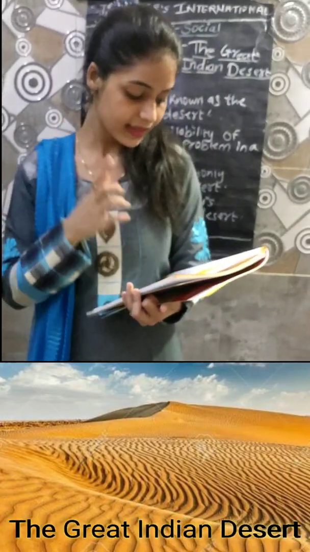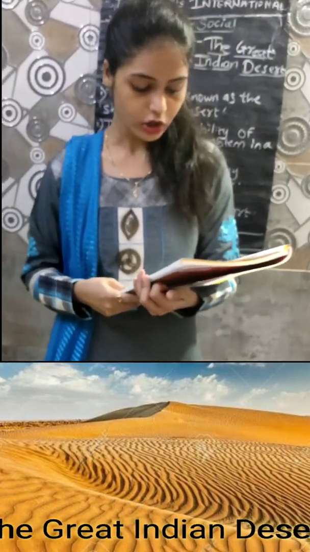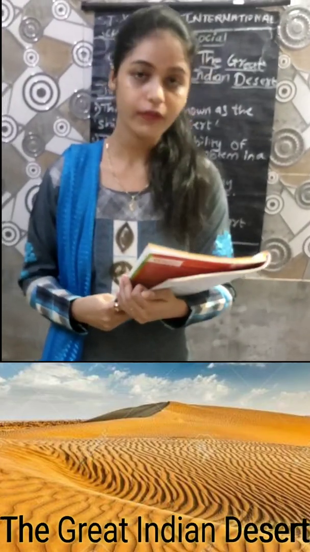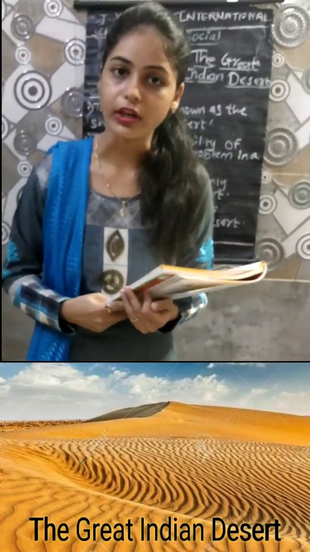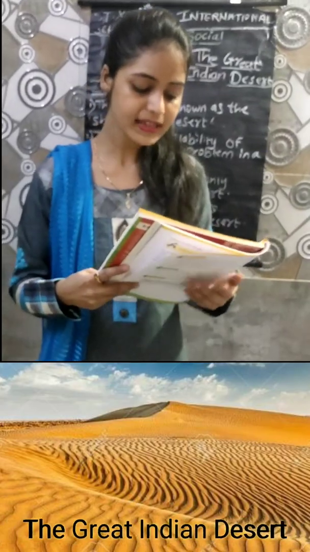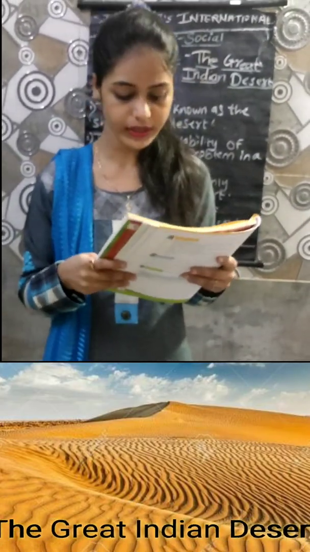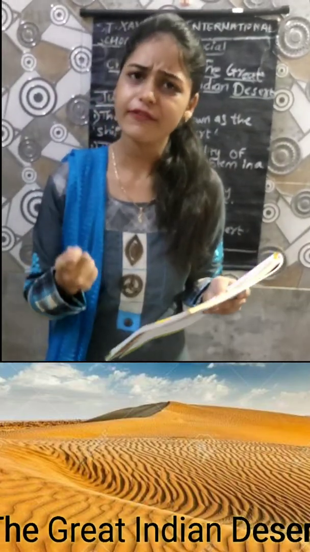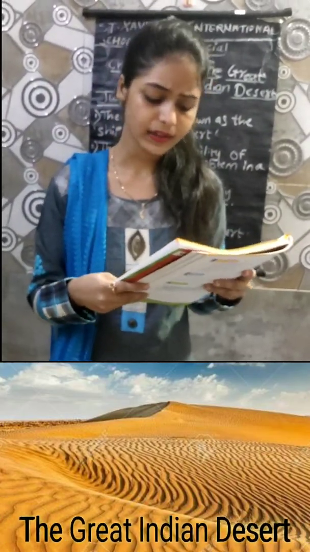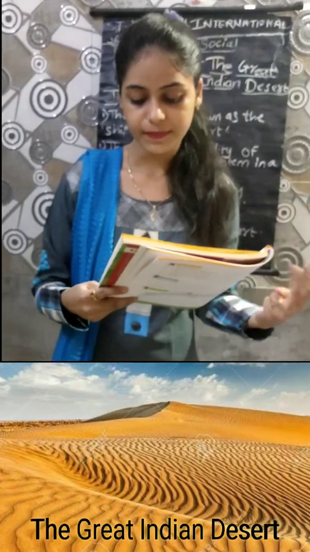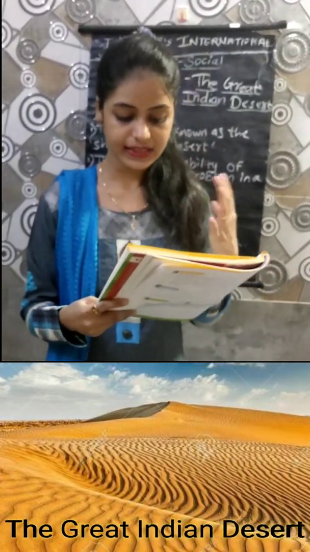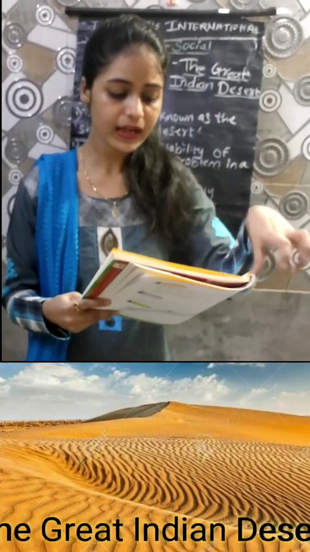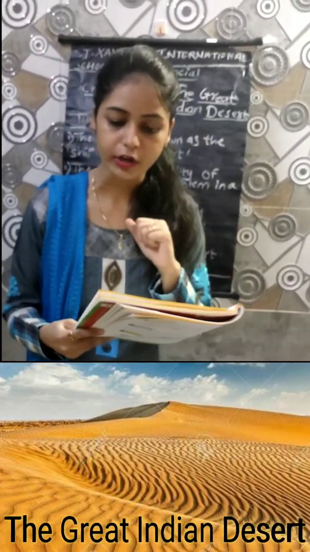There is a shortage of rain, and very few crops are grown in Rajasthan. The crops are wheat, edible oil seeds, maize and sugarcane.